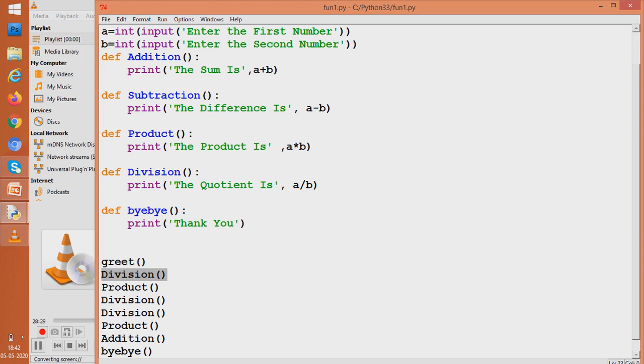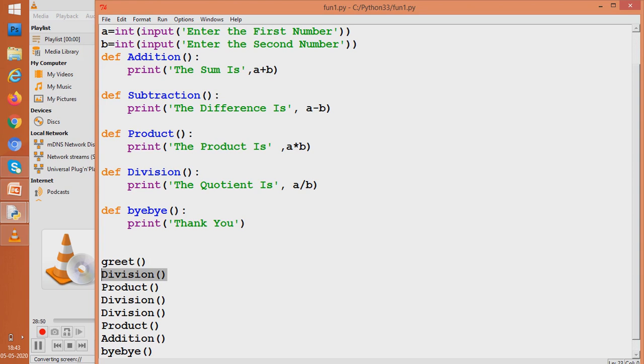One more thing that is added with function is, when functions are written in a program, the program is said to have a modular approach. Now, what is modular approach? Modular approach is a big given program is divided into small modules.